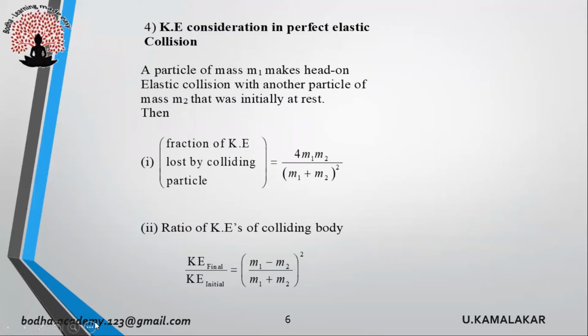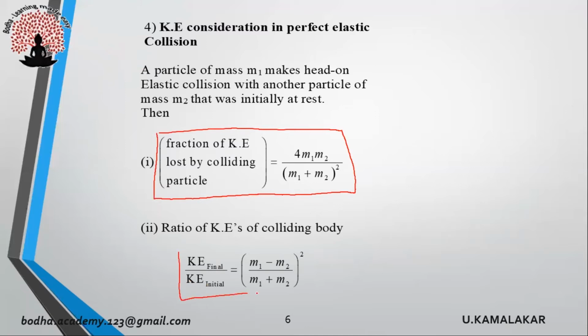Let us consider kinetic energy aspect in perfect elastic collision. We are assuming that a body of mass m1 makes head-on collision with another particle of mass m2 that is initially at rest. We assume that the collision is perfectly elastic. The fraction of kinetic energy lost by colliding particle is equal to 4 m1 m2 divided by (m1 plus m2) whole square. The ratio of kinetic energies of colliding body is given as final kinetic energy by initial kinetic energy equals (m1 minus m2) by (m1 plus m2) whole square.